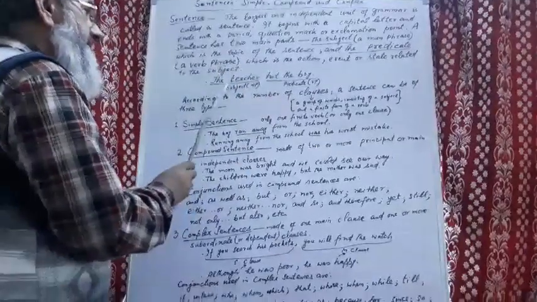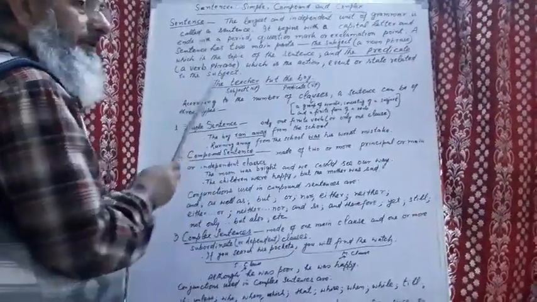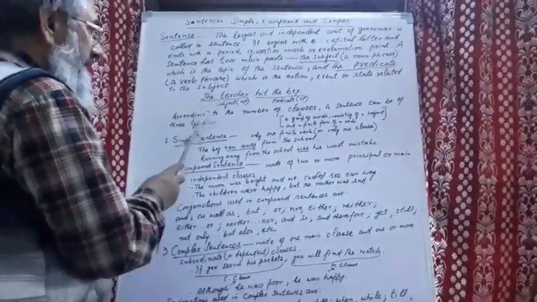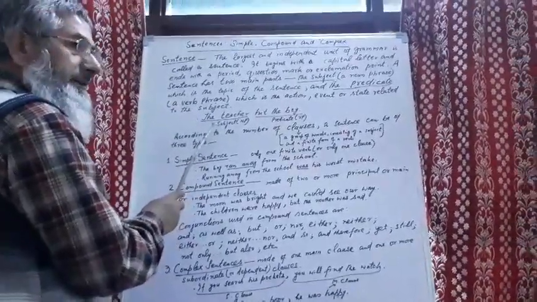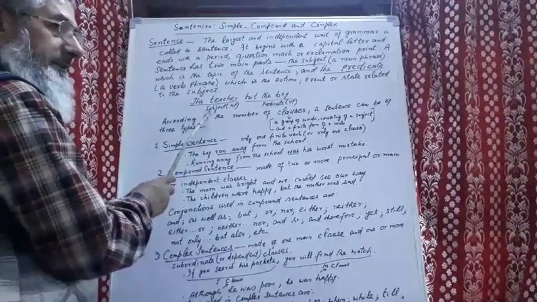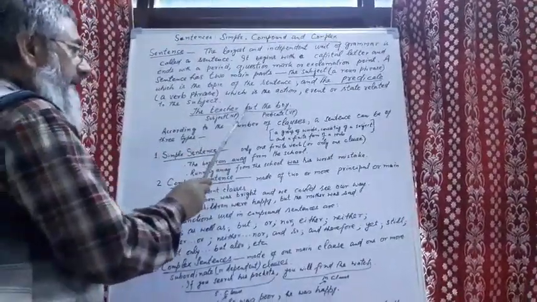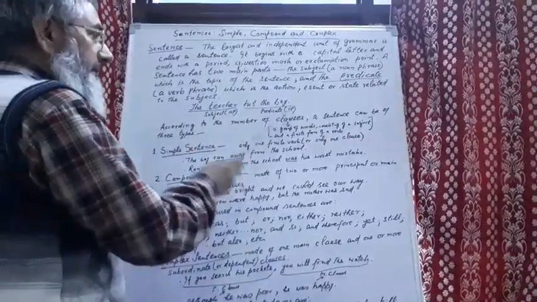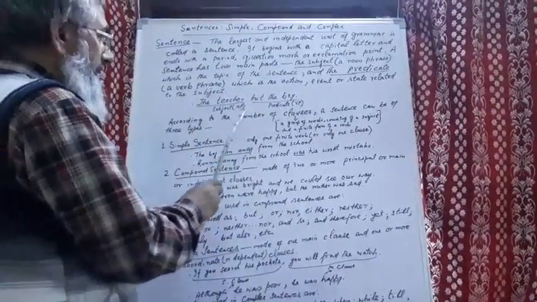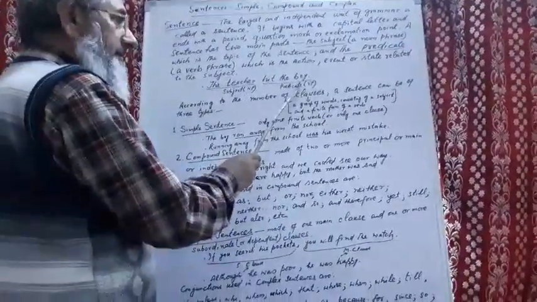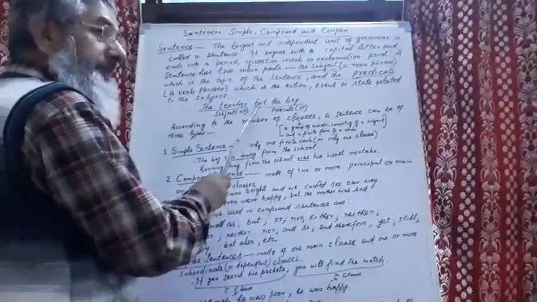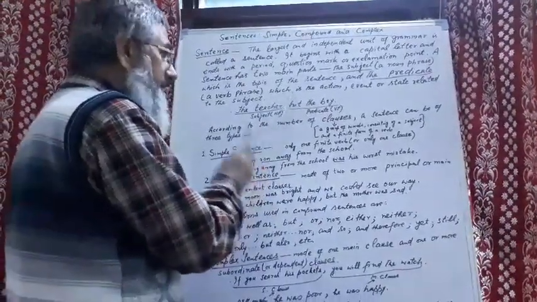I will give you an example. The teacher hit the boy. This sentence has two parts. The teacher, it is the subject or noun phrase, and hit the boy, it is the predicate or verb phrase. This is the noun phrase and this is the verb phrase because it starts with the verb hit.